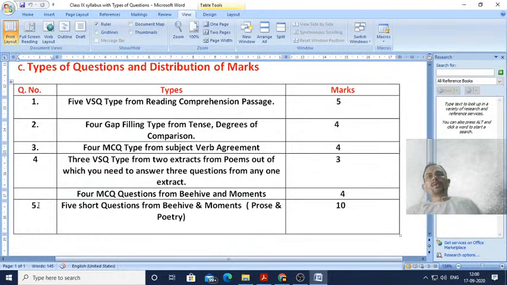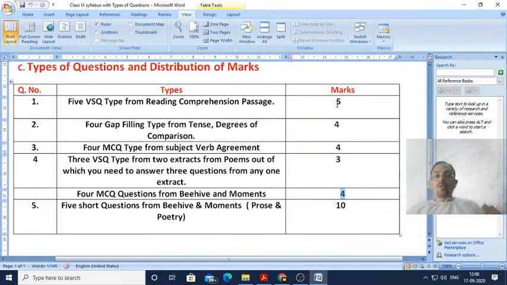Here you can see 5 marks from question number 1, 4 marks from question number 2, again 4 marks from question number 3, and question number 4 there will be 3 marks, then question number 5 there will be 4 marks, and question number 6 will consist of 10 marks. So 10, 14, 17, 21, 25 and 30. So a total of 30 mark test, and your time duration, dear students, will be 1 hour 15 minutes.